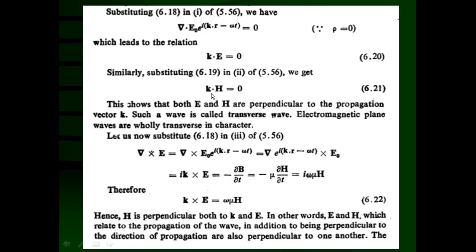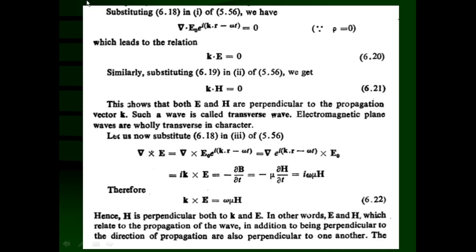Again the dot product of these two vectors is 0, which means these two vectors are perpendicular to each other, which indicates that the electric field is perpendicular to the direction of propagation, and the magnetic field is also perpendicular to the direction of propagation. That means the electric field is oscillating perpendicular to the direction of propagation, and the magnetic field is also oscillating perpendicular to the direction of propagation, and hence these waves are transverse in character.